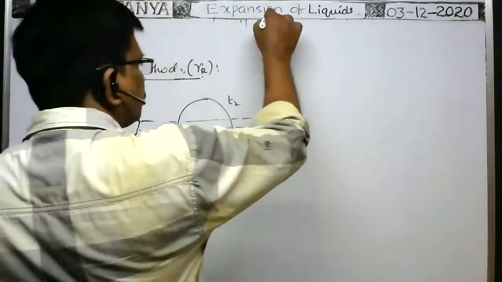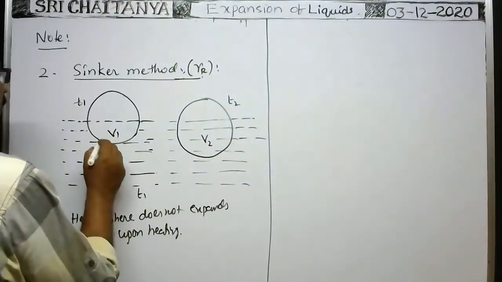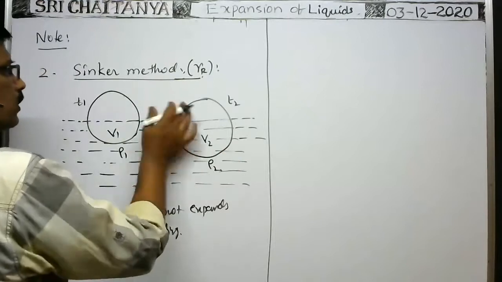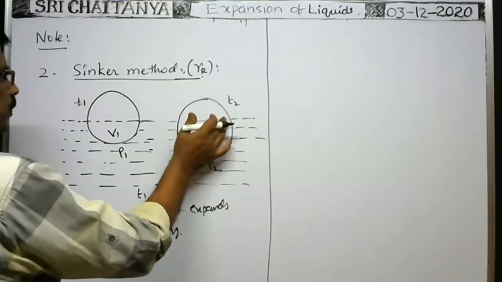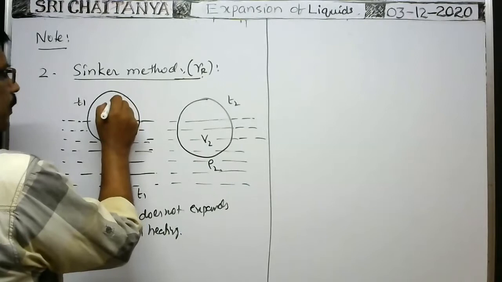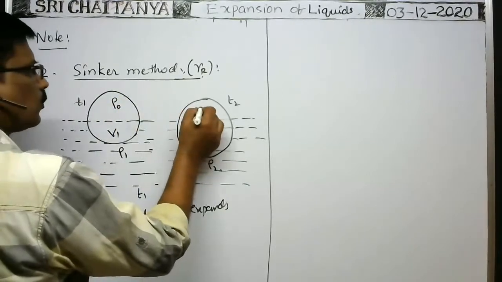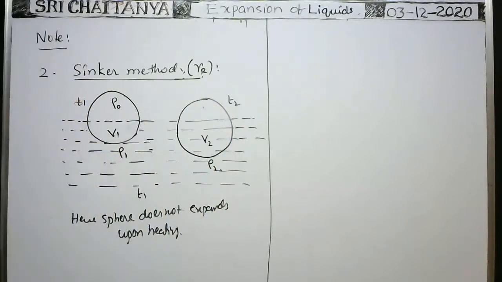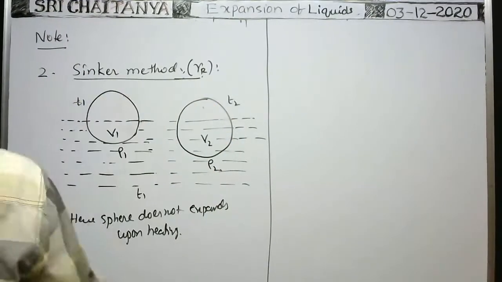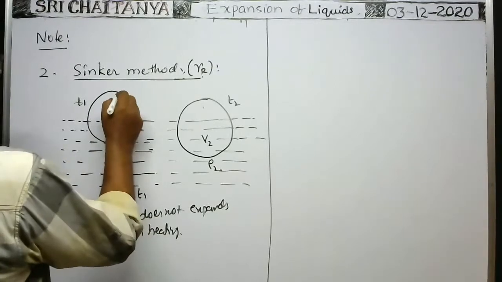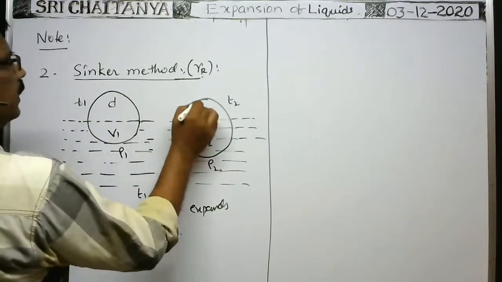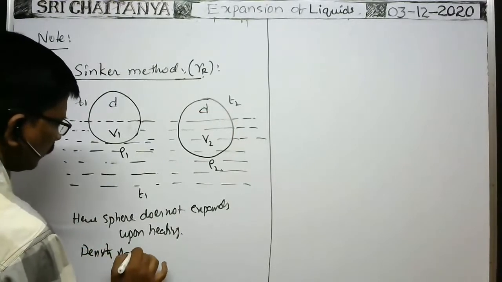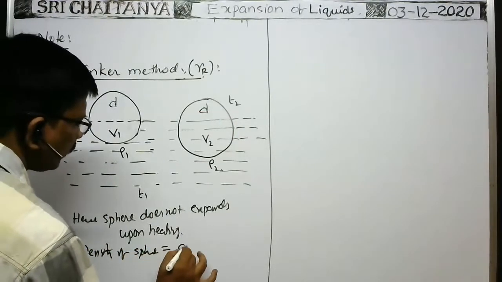Now in this case, at a temperature T1, the density of the liquid is ρ1. At a temperature T2, the density of the liquid is ρ2. But in both cases, as there is no expansion of the solid sphere, the density of the solid sphere is equal to ρ0, or we can write d. At both temperatures, the density of the solid sphere is d only.